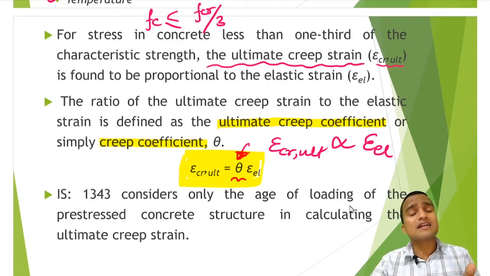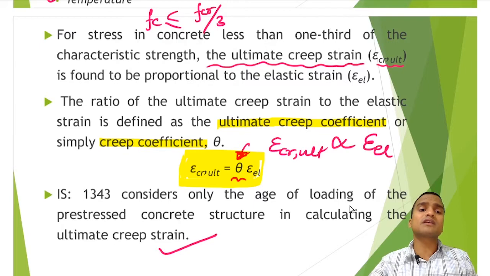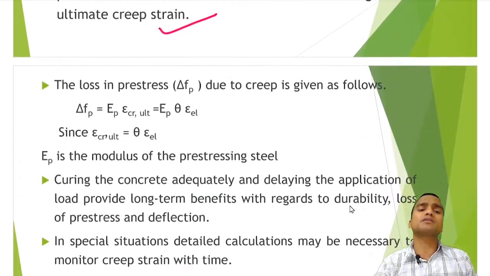And that we have to multiply with the elastic modulus of steel to get the loss of pre-stress due to creep. And as we have said, IS 1343 considers only the age of loading of the PSC in calculating ultimate creep strain. So the age criterion is most important. That's why they are time dependent losses.